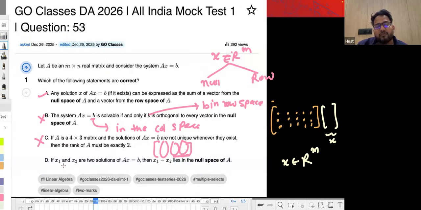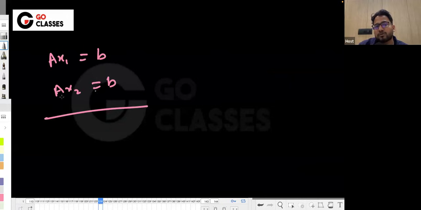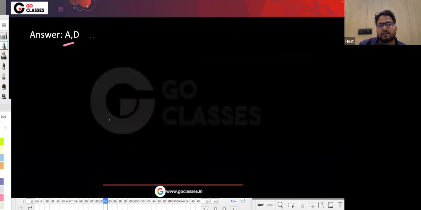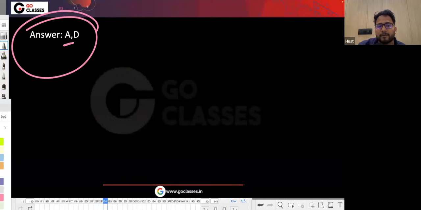Now what they are saying is, if x1 and x2 are solutions of Ax equal to B, then x1 minus x2 lies in the null space of A. This is true. Why? Because if x1 and x2 are solutions, then A x1 equals B and A x2 equals B. If you subtract them, then A times (x1 minus x2) equals 0. So x1 minus x2 lies in the null space of A. So that's why this is true. So A and D are the correct answers here.